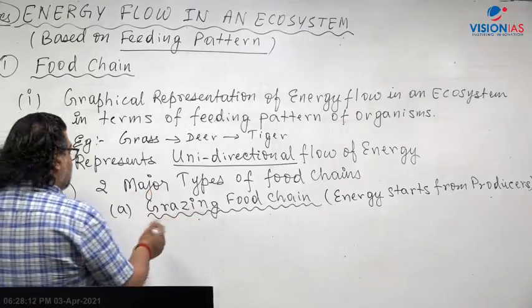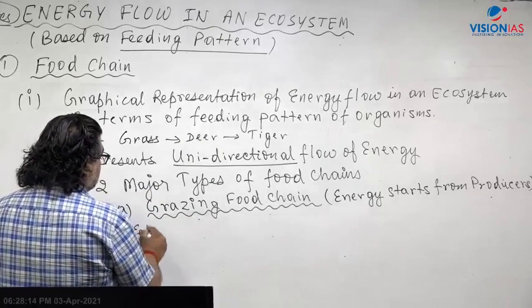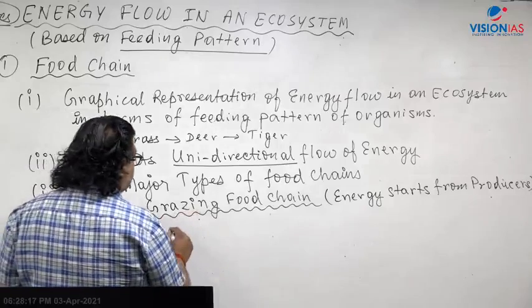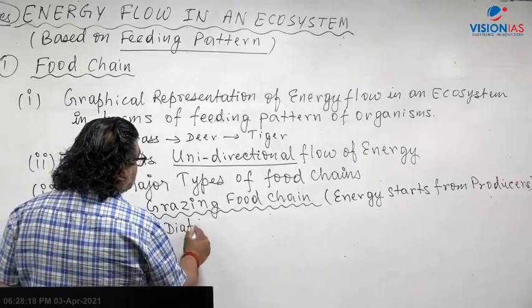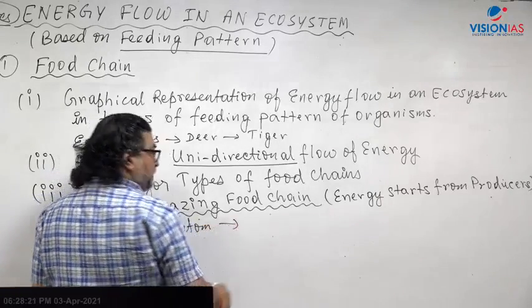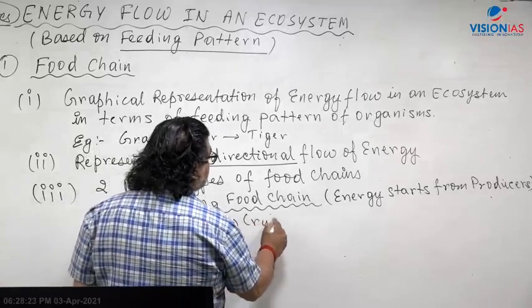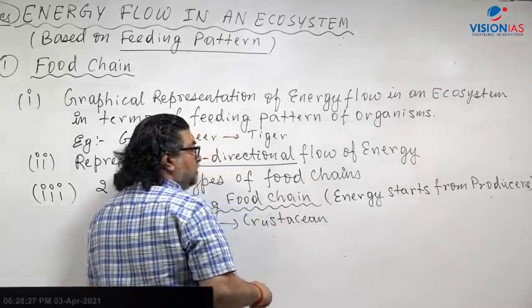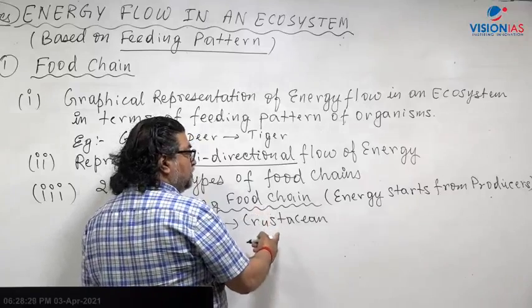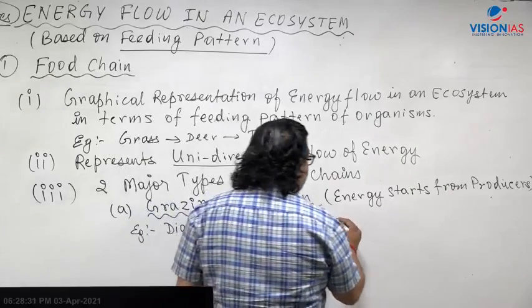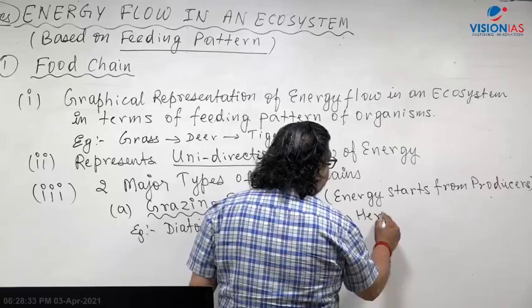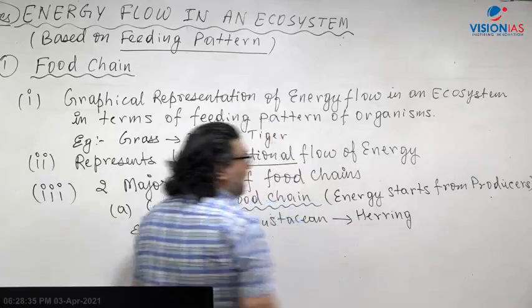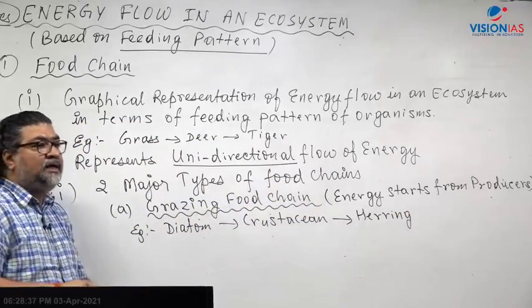Let's take an example. I'll give two examples here. One example is this diatom, eaten by crustacean, like shrimp, prawn, crab, which eat the diatom, and this is eaten by herring. Herring is the fish, Atlantic herring.